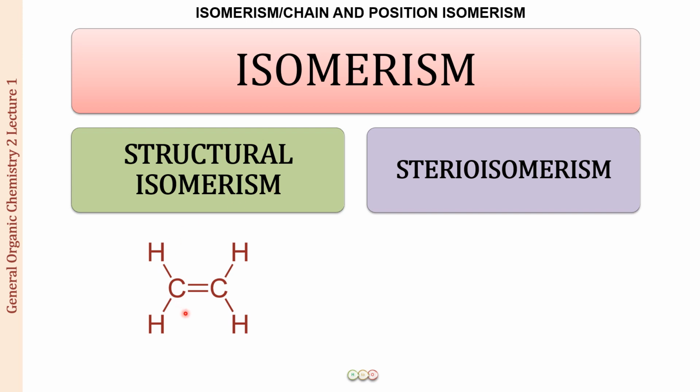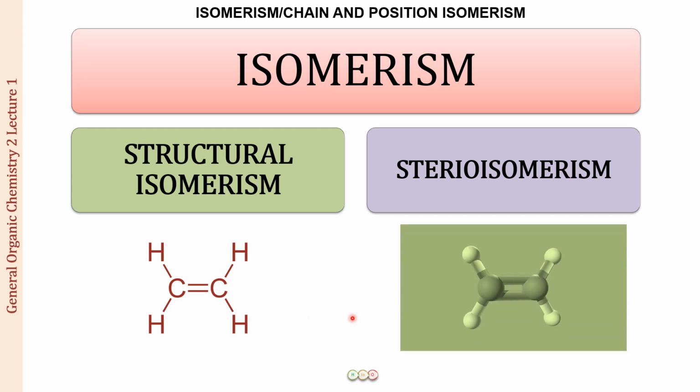So we have an ethene molecule. In this, you can see that on pen and paper, how are you going to draw it? There are two carbons joined to each other by a double bond, and these two carbons are each joined to two hydrogens by single bonds. So this is how you draw an ethene molecule on a piece of paper. But this is a molecule, this is a three-dimensional structure, right? So if you look at the three-dimensional picture of this molecule, it is going to look somewhat like this. So this is a structure and this is its three-dimensional representation in space.